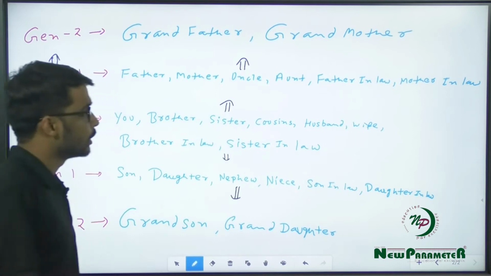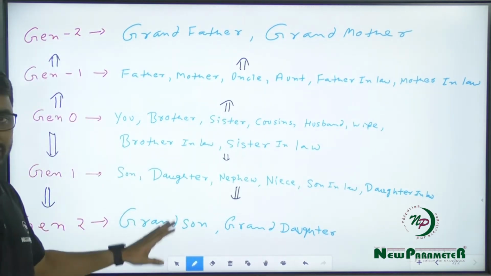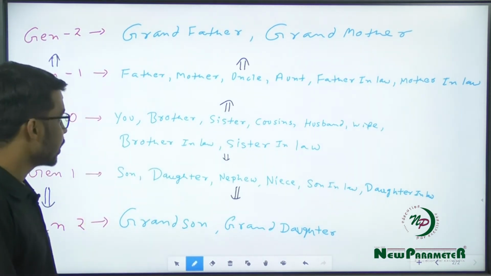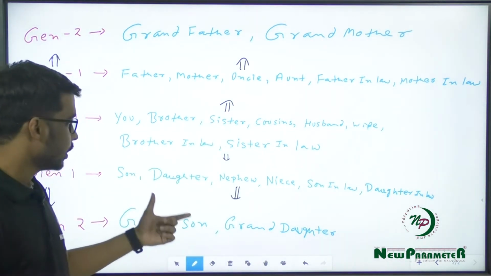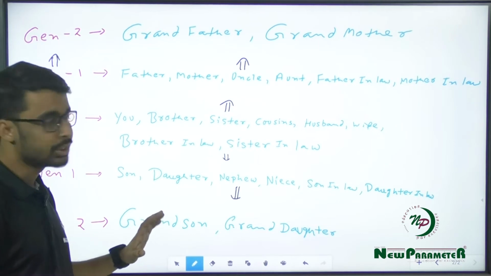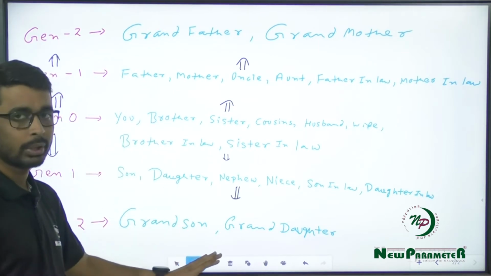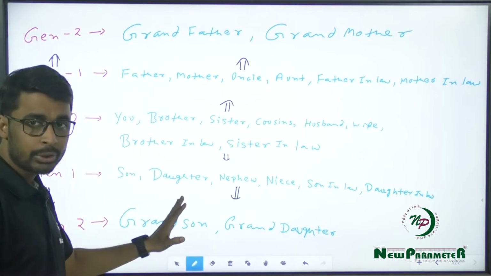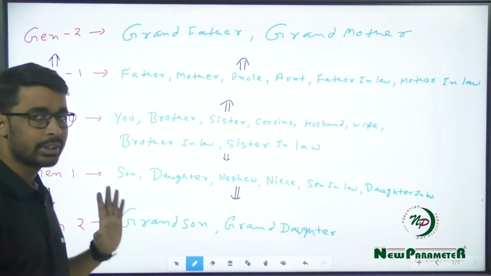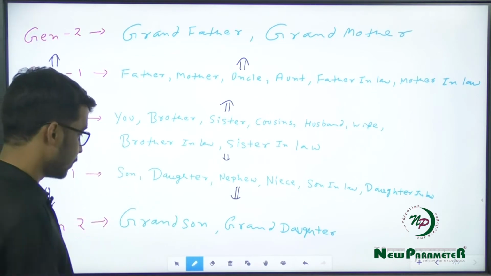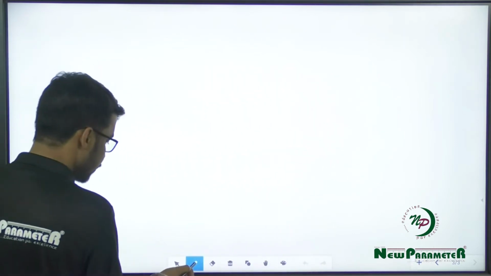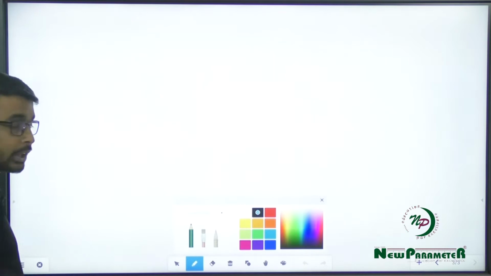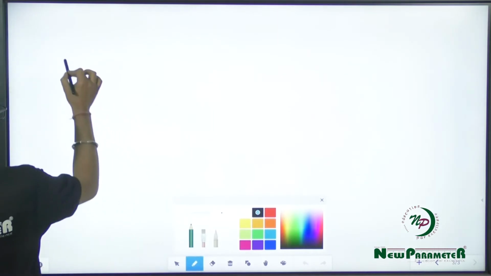Now this is a family tree, or you can say this is a generation chart that you need to follow in every question, right? We will be solving every question based on this generation chart only, so make sure this is a very important chart, that which are your relatives and at which generation they were born. Make sure you know this. Plus in every question I will be using some notations, make sure that you know those notations.